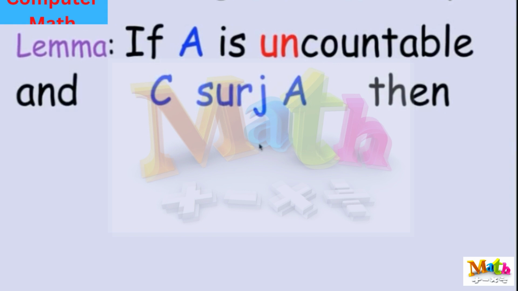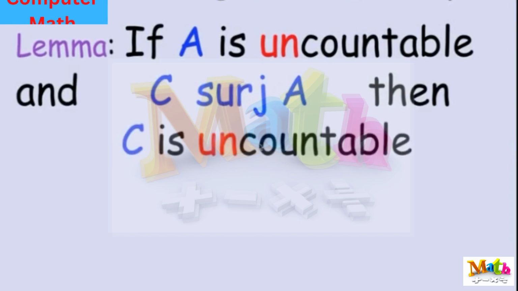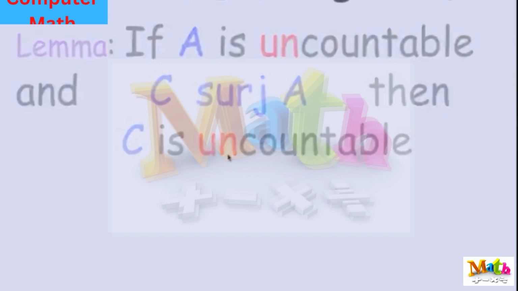and there's a surjection from C to A, then C has to be uncountable. That's just the contrapositive of the previous one. If C was countable, then A would be countable. So if A is uncountable, C must be uncountable. So this gives us, again, a nice general way to prove uncountability of sets once I have a couple in my repertoire.